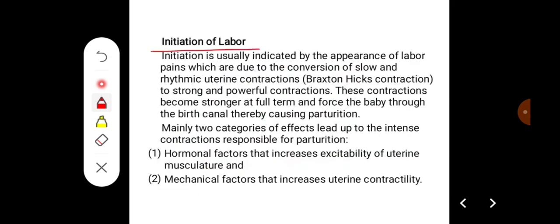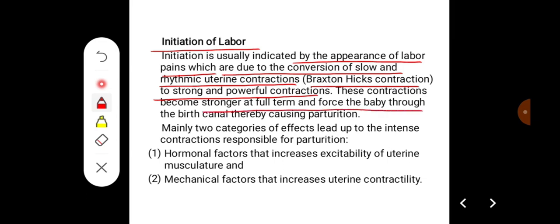The first stage, that is initiation of the labor. Initiation is usually indicated by the appearance of labor pains, which are due to the conversion of slow and rhythmic uterine contraction, that is Braxton Hicks contraction, to strong and powerful contractions. These contractions become stronger at full term and force the baby through the birth canal, thereby causing parturition.